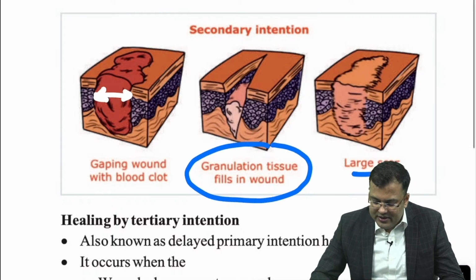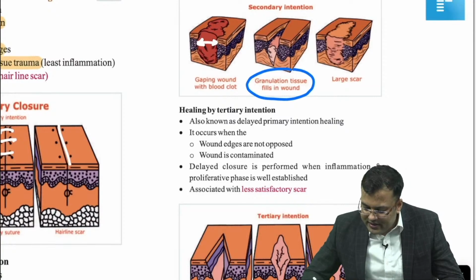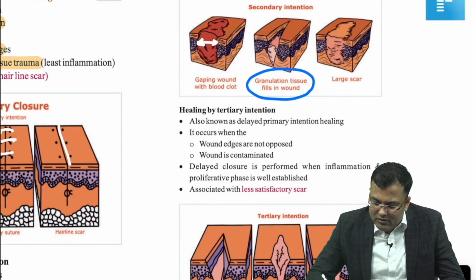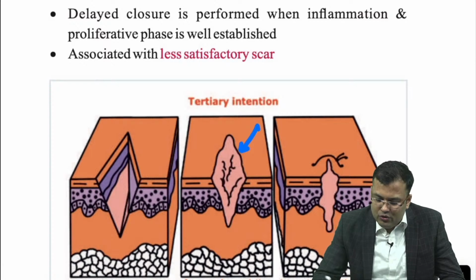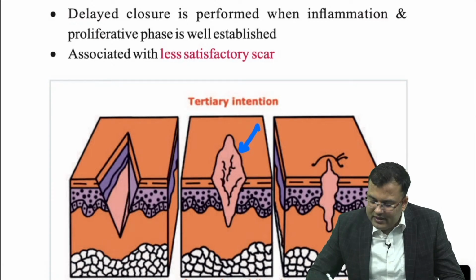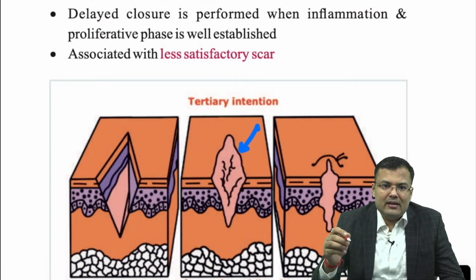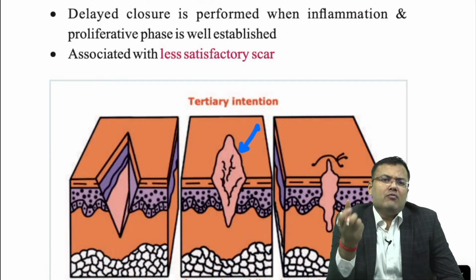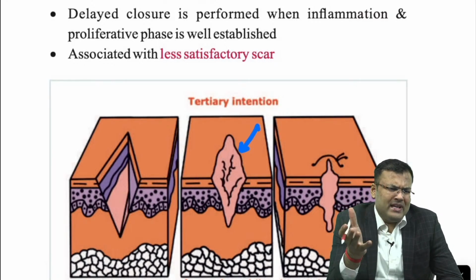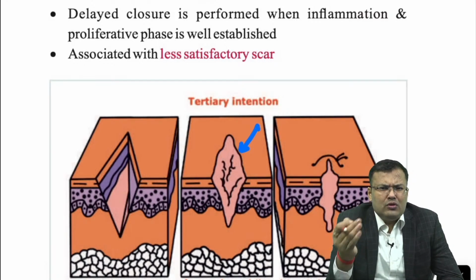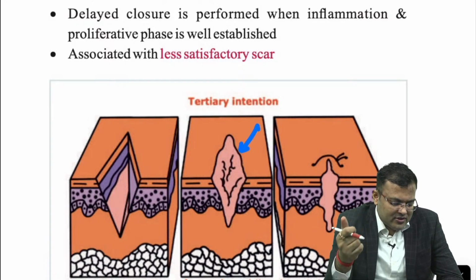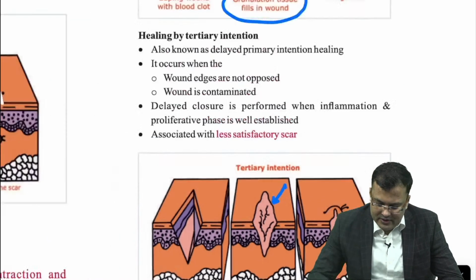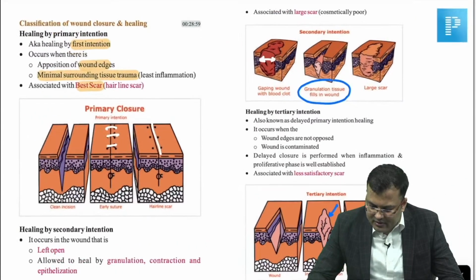What is tertiary intention? You can see here, in tertiary intention, the wound is there. When granulation tissue develops, after that you are going to close it. So late suturing is done, and this patient is having wide scar. Whenever wound gaping is there, contamination is there, you do the dressing, you clean it, and after some time you suture it. This is tertiary intention. Clear?